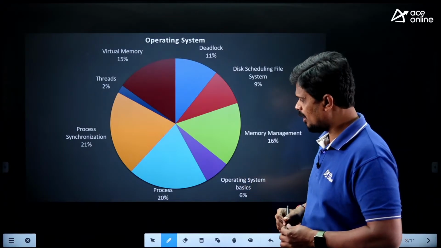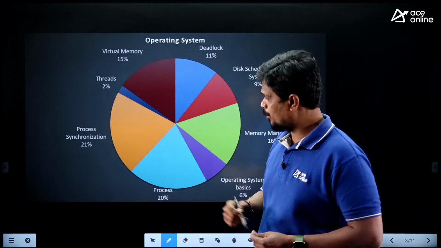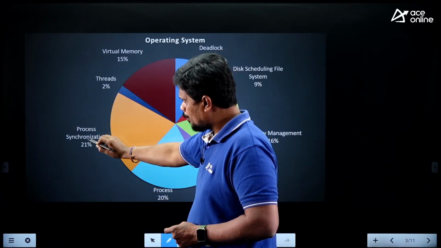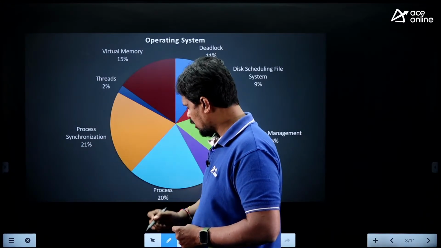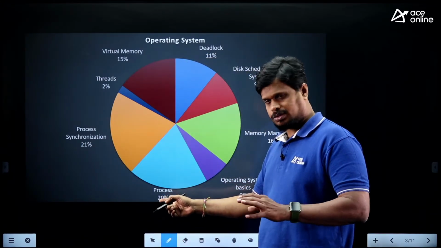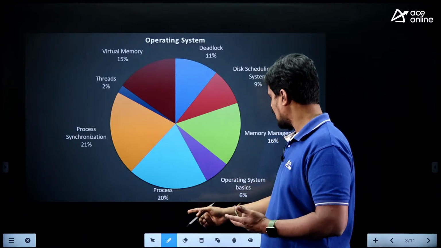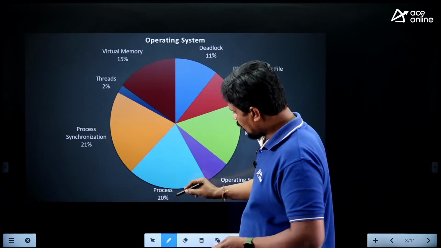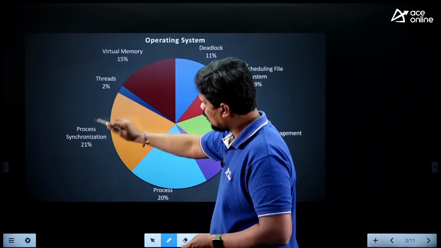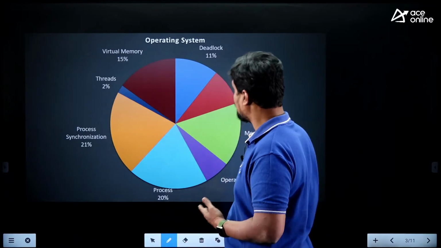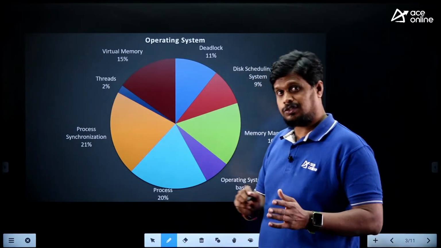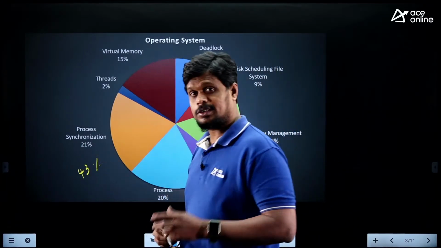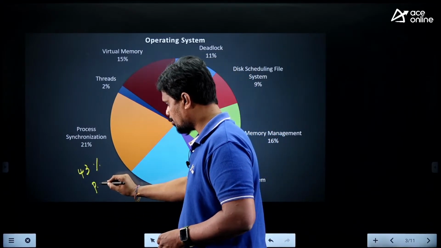Overall, if we consider process management, threads are part of process management, process synchronization is part of process management, and process basics like the process state diagram and scheduling algorithms all come under this particular part, which is 20%. So overall, 20 plus 21 is 41, plus 2, 43%. This is the 43% weightage we have from process management.